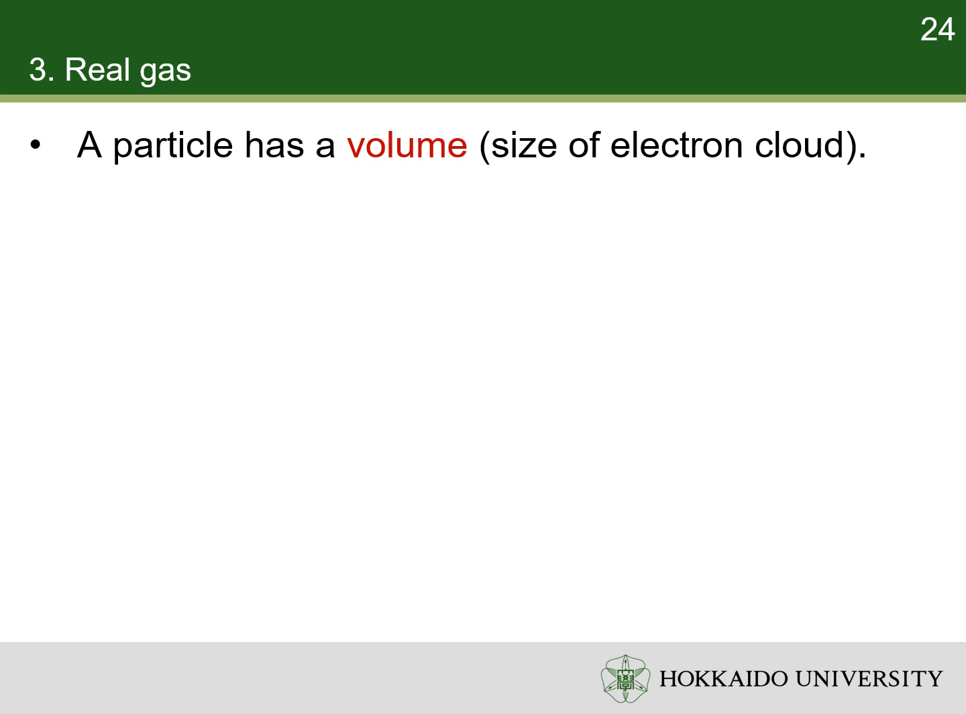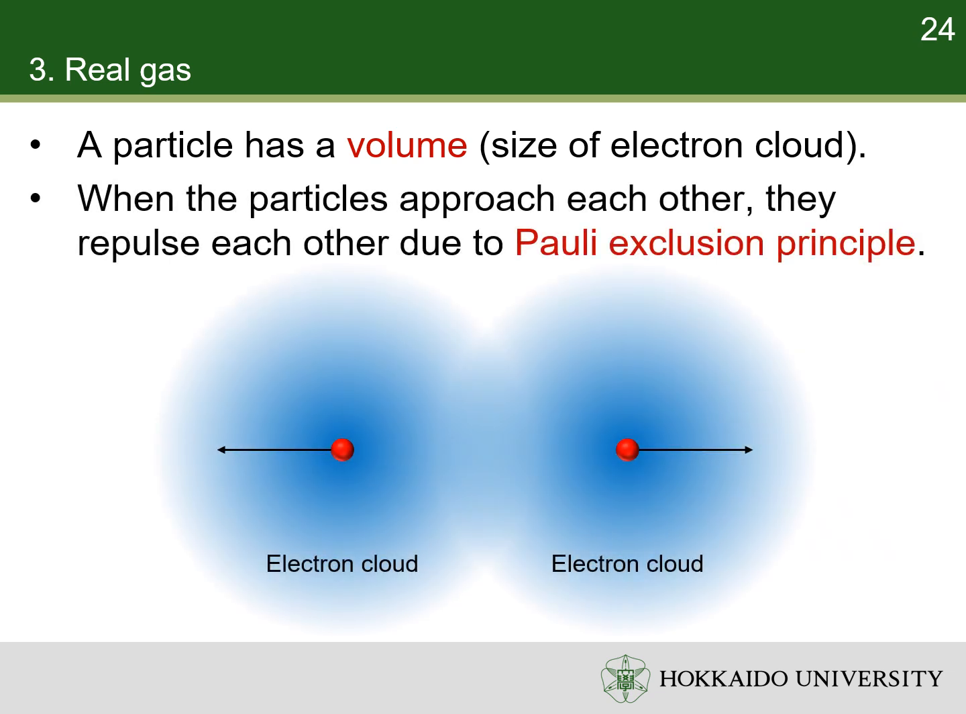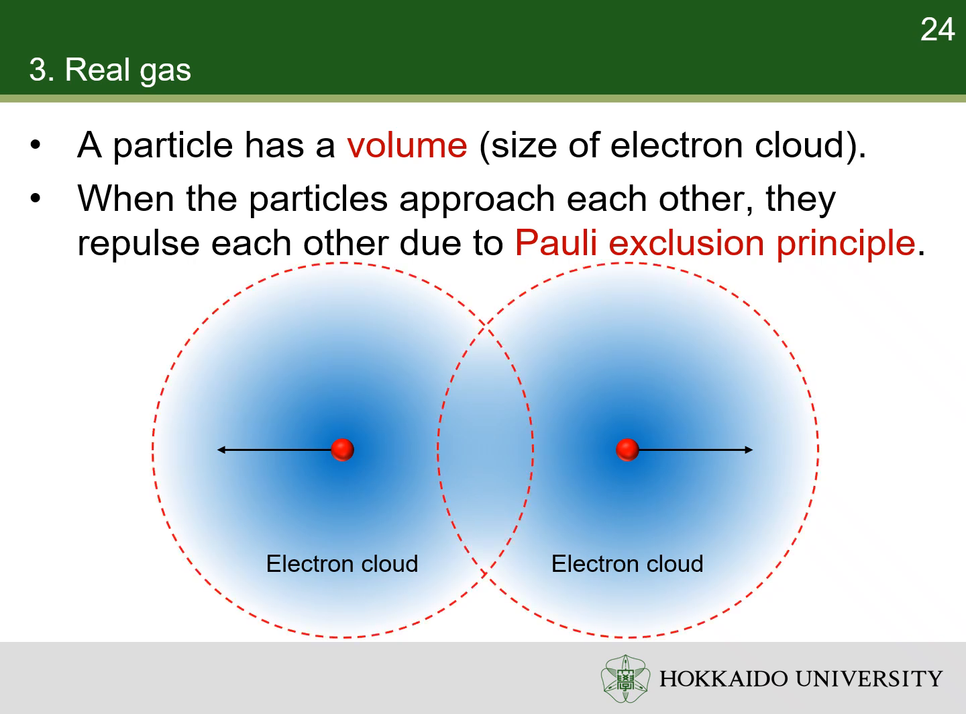First, an ideal gas consists of point particles. In contrast, real gas particles have a finite size. When they get close enough to interact, their electron clouds repel each other strongly due to the Pauli exclusion principle. That repulsion acts as if the molecules had a solid boundary.